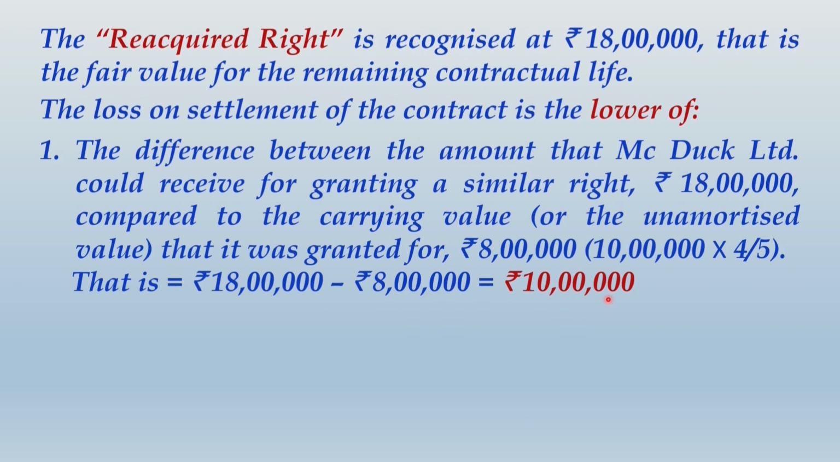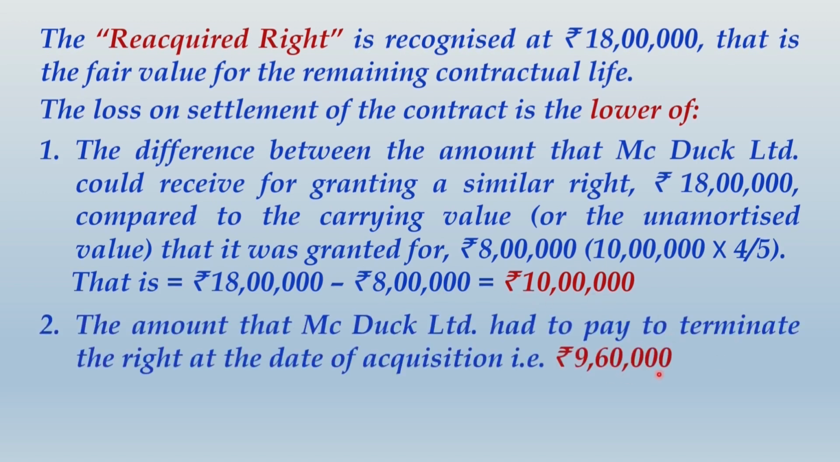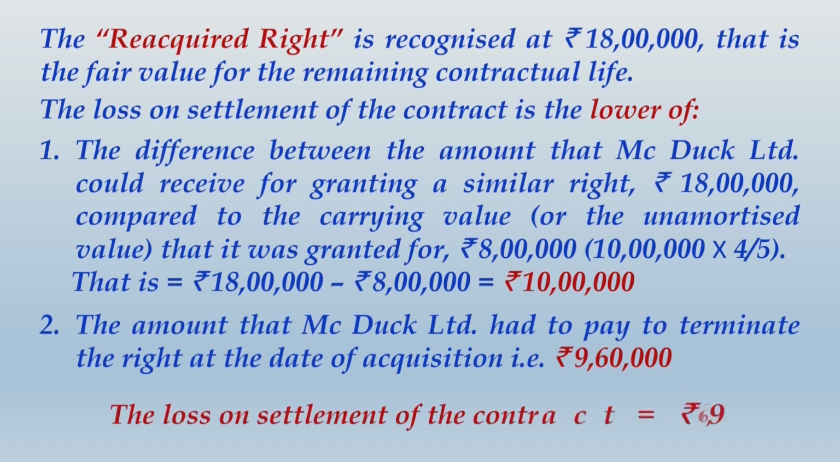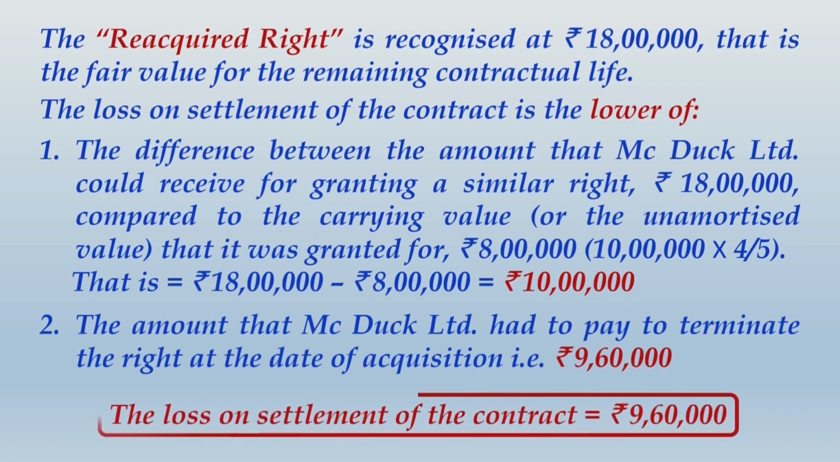On the other side, the amount paid to eliminate this loss is only 9,60,000, which was paid by way of penalty. That is why not 10 lakhs but the lower of these two amounts will be considered as loss to this company. So you can say that the loss on settlement of the contract will be the lower of these two amounts, that will be 9,60,000.